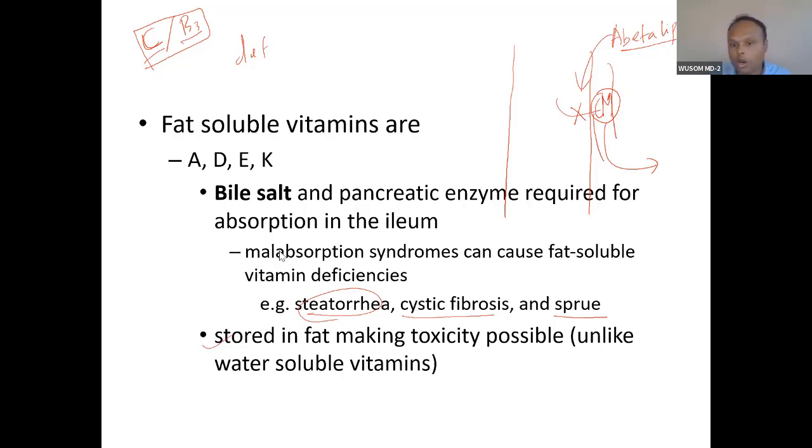Here we will see toxicity related to vitamins, especially the important ones. Vitamin A and D toxicity is important. E and K are not that important. A and D toxicity is important, so remember A and D toxicity.